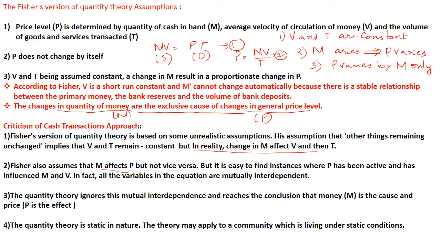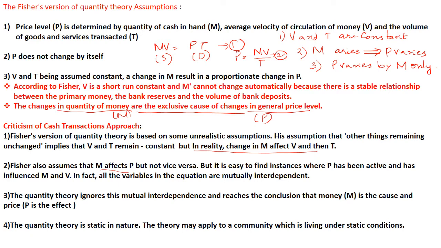If there is any change in the quantity of cash in hand, that is M, it can lead to a change in the price level. But this theory does not say that a change in P can lead to a change in M. Then the third one is mutual interdependence, that is, if M varies, P varies, and if P varies, M also varies. That is not explained. So that is the third criticism.